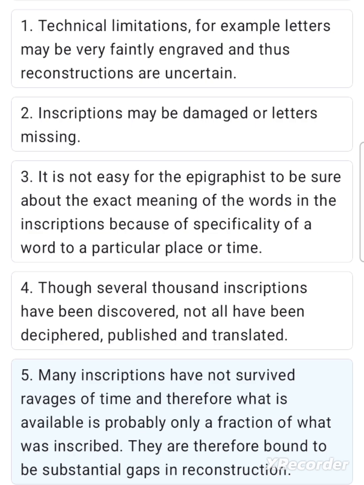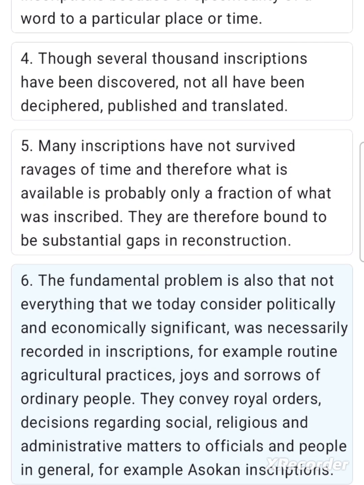There are therefore bound to be substantial gaps in reconstruction. 6. The fundamental problem is also that not everything that we today consider politically and economically significant was necessarily recorded in inscriptions, for example, routine agricultural practices, joys and sorrows of ordinary people.